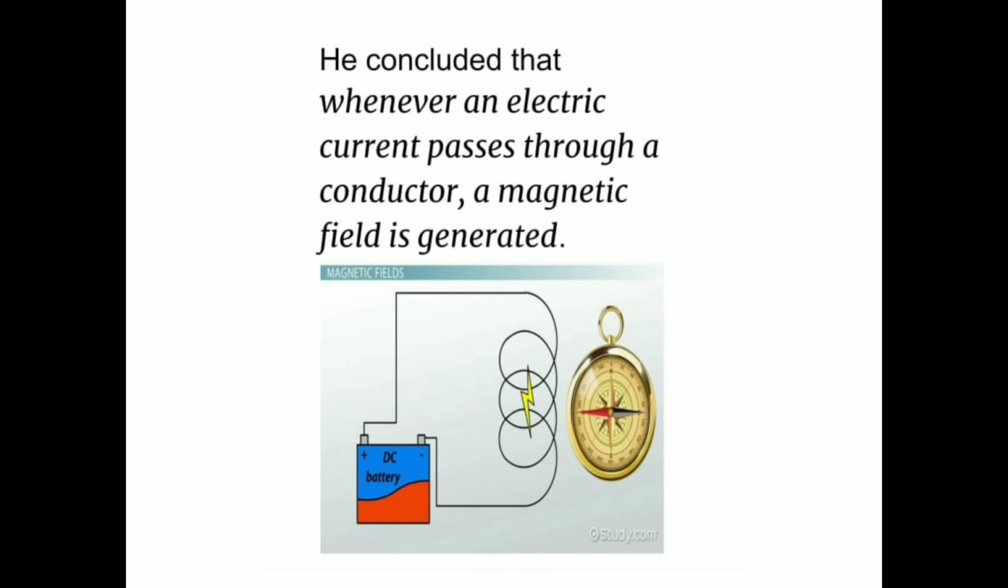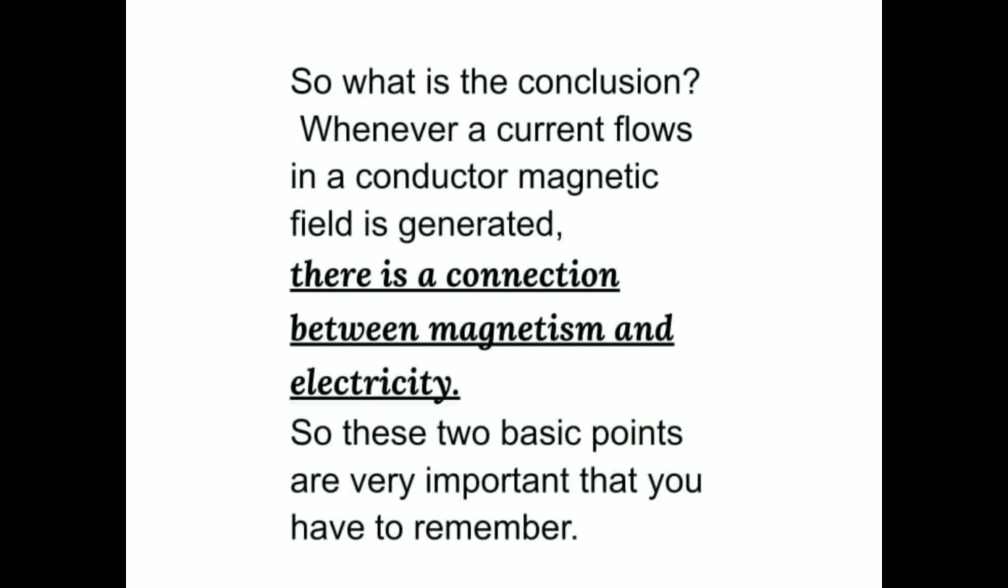He concluded that whenever an electric current passes through a conductor, a magnetic field is generated. So what is the conclusion? Whenever a current flows in a conductor, magnetic field is generated. There is a connection between magnetism and electricity. So these two basic points are very important that you have to remember.